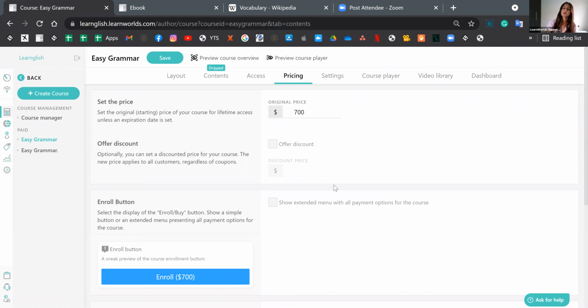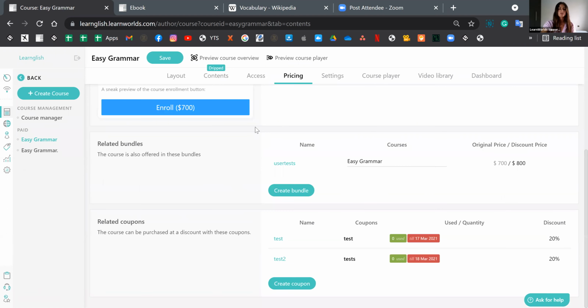And keep in mind that paid courses can be sold in a few ways in LearnWorlds. So you can sell it as a one-off payment, you can sell it as part of a subscription plan, or even via installment plans. Now, keep in mind that those last two require Stripe as a payment gateway. So this is very important. If you're wishing to offer installment plans or subscription plans, you need to have Stripe connected as your payment gateway. Then you can also sell your courses as part of a bundle or even via discount coupons too. So these would appear over here, all the payment options for this course.